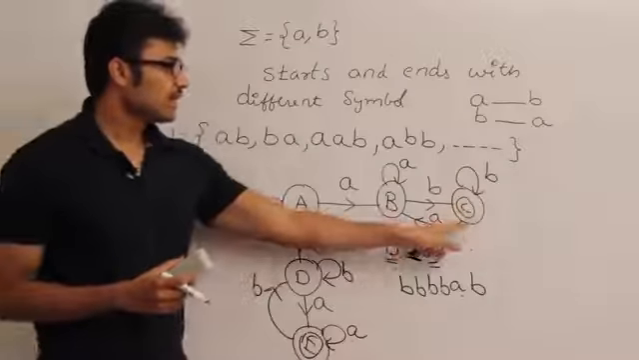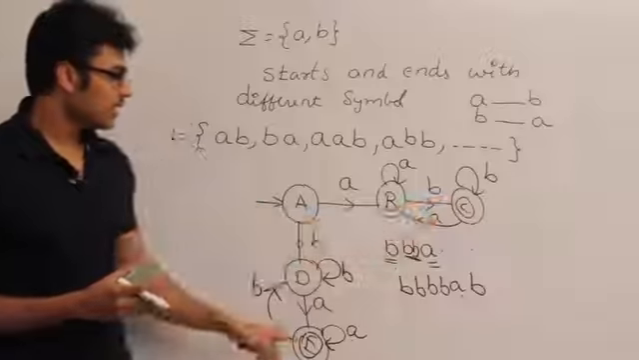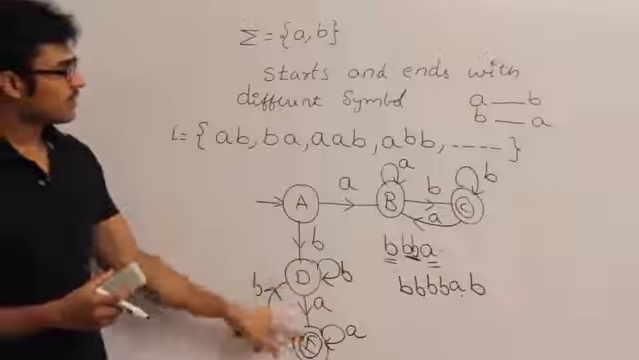So in C, if I get a, I have to again wait for b. In E, if I get a b, I have to again wait for a.